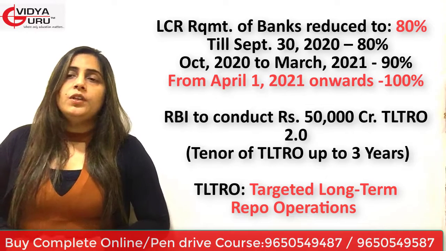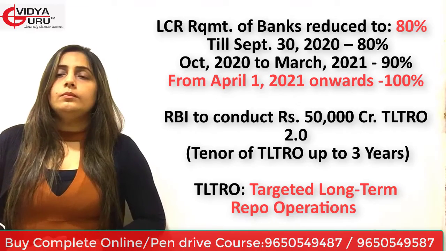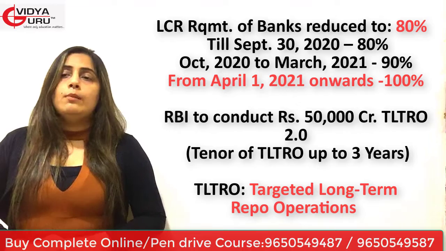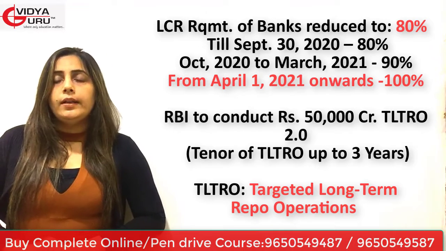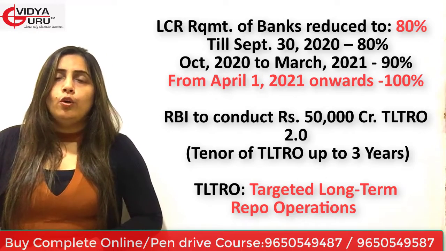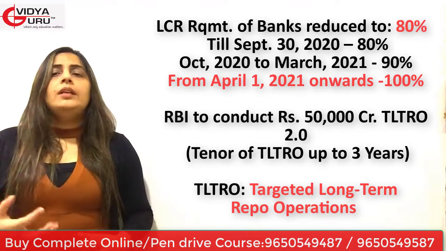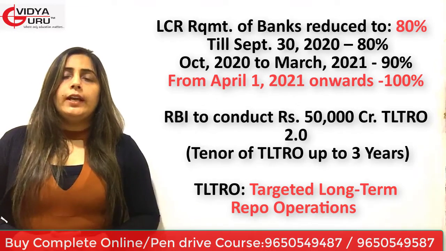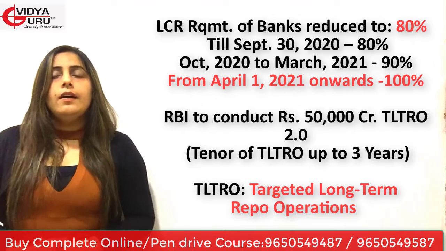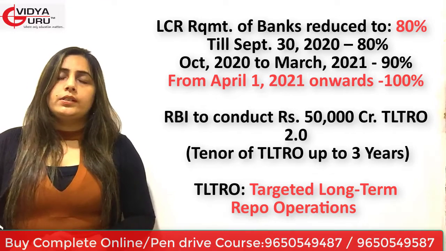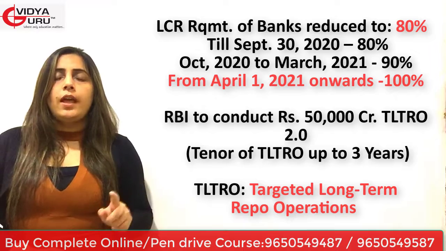RBI to conduct rupees 50,000 crore targeted long-term repo operations. That is TLTRO 2.0. Tenor means tenure. That means I'm referring to the duration of it. The tenor is up to 3 years. Tenor of what?